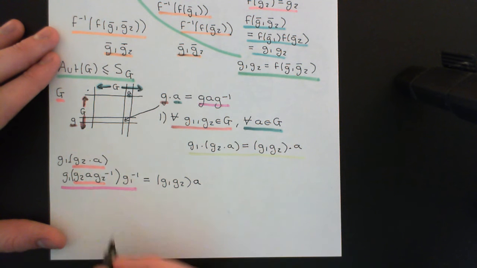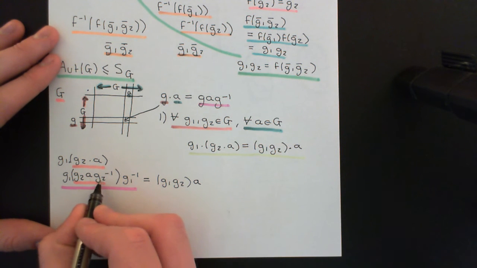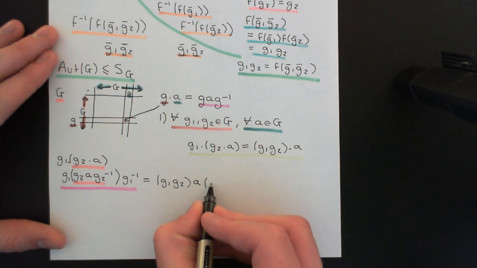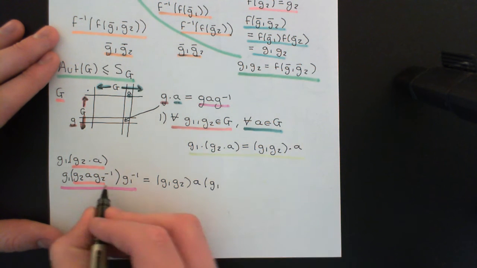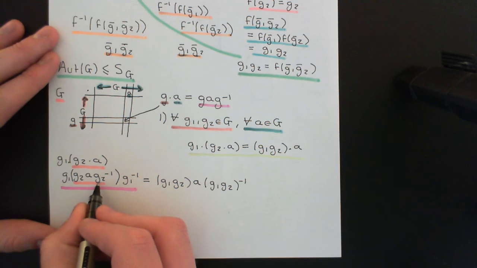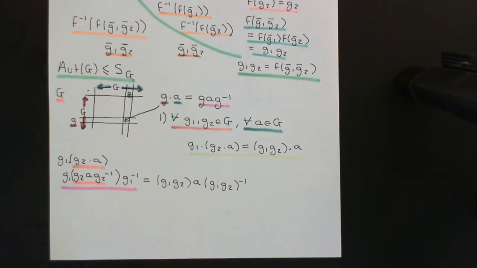Then we'll have the a in the middle, and now I'm going to re-express this g2 inverse composed with g1 inverse. And of course you'll probably realise that that is equal to g1 composed with g2 inverse. So when you have g2 inverse composed with g1 inverse like that, that's the same thing as g1 composed with g2's inverse. So if you take g1 composed with g2 and compose it with this thing, g2 inverse composed with g1 inverse, either way round they give the identity element.